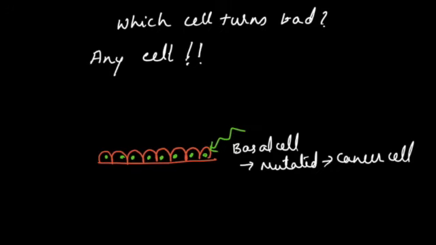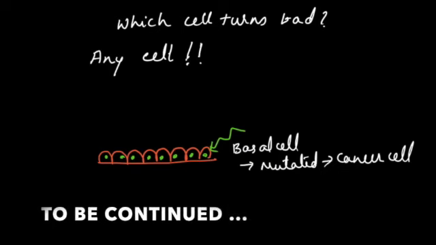Just one example: when we are sitting idle at home, are we at risk? No, not much. But if we are active, running around, traveling on the roads, then there is definitely a risk of us getting injured. Similarly, basal cells are not idle cells. They are highly active, always dividing, and these cells are at risk of undergoing DNA damage during division, and they can get mutated by an external agent and turn into cancer cells.